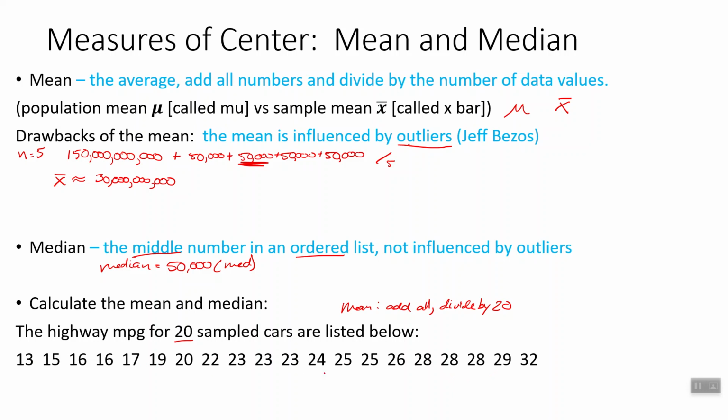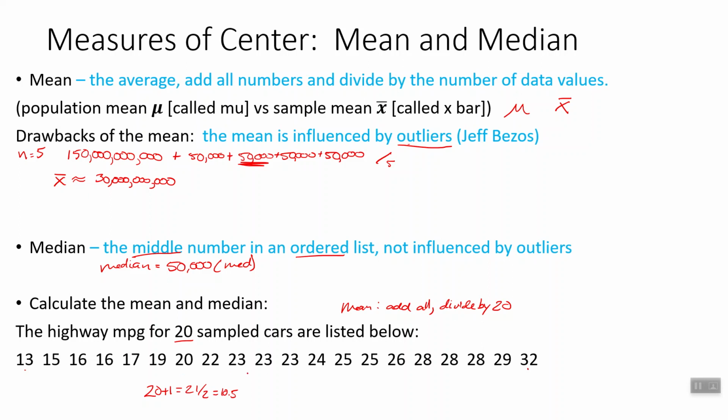The median, we want to find the middle number. Well, if there's 20 of them, one way we can do this is we take 20 and add 1 to it, so we're finding the middle of the first number and the 20th number, which gives us 21, and we divide by 2, which gives us 10.5.